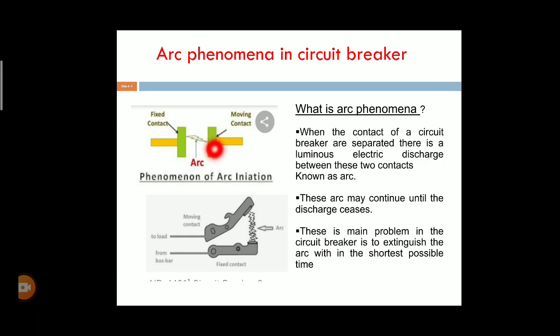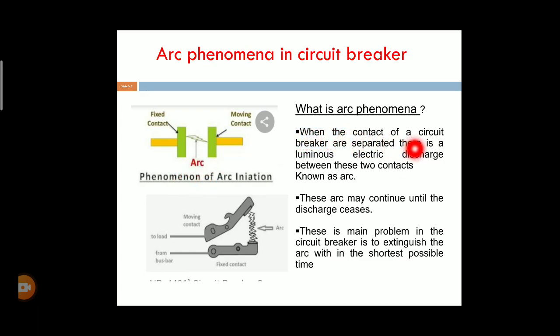If any faults are obtained, there is an air gap in between the fixed and moving contacts. In that gap, due to the ionization particles, an arc is struck. This is the arc phenomena.